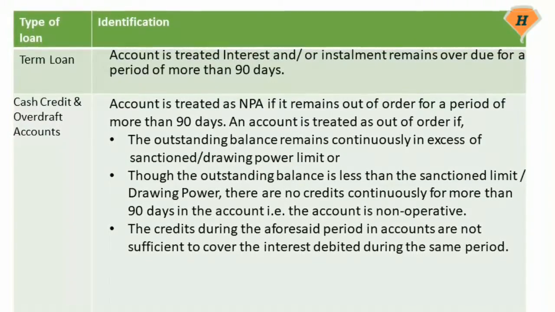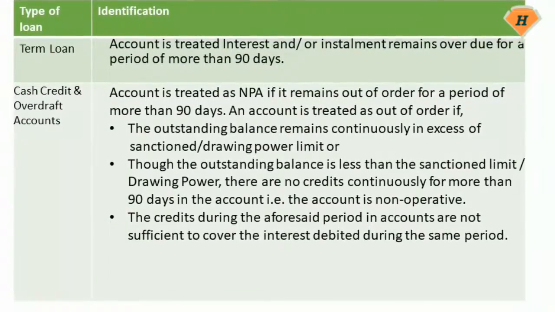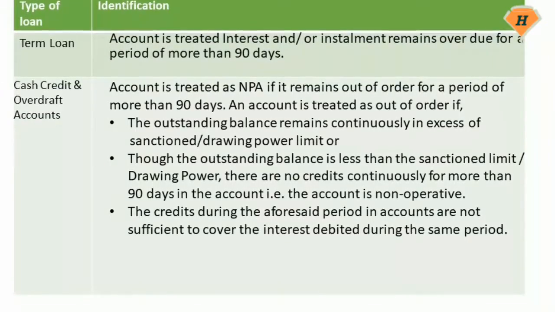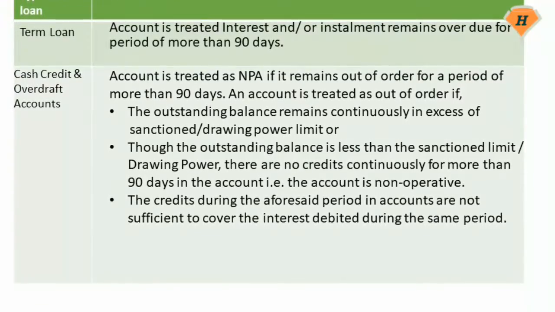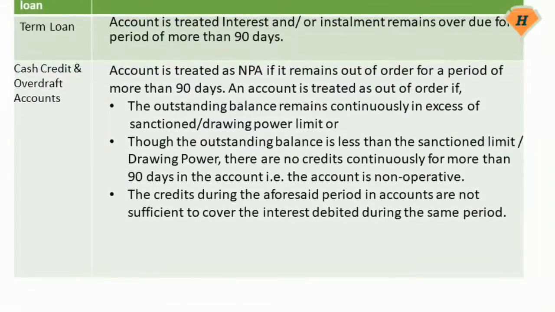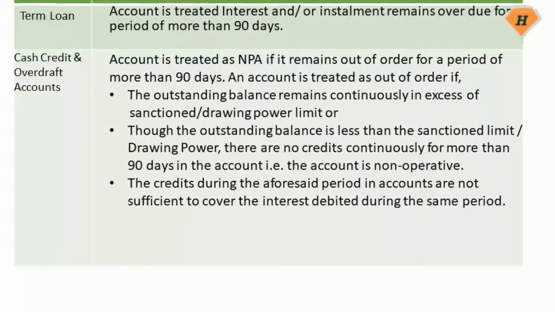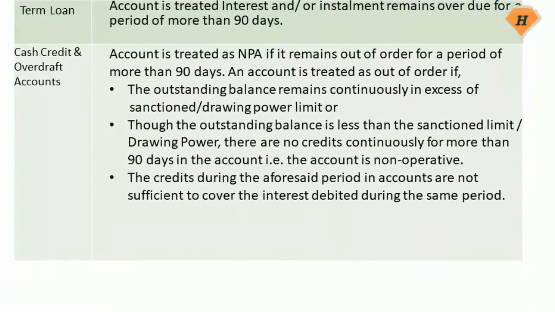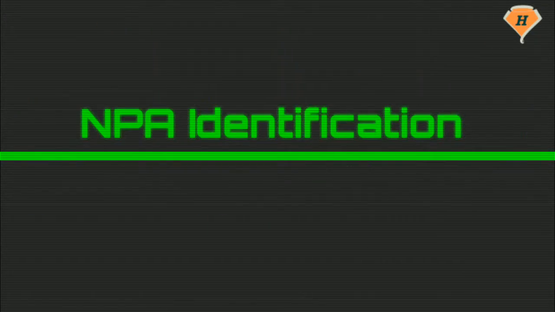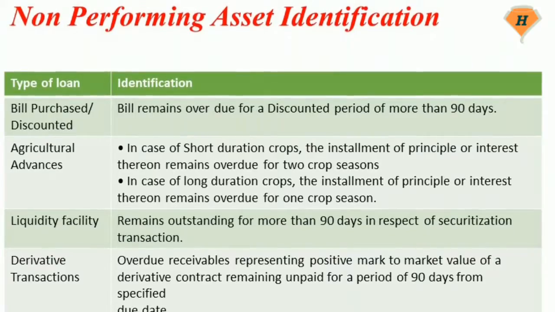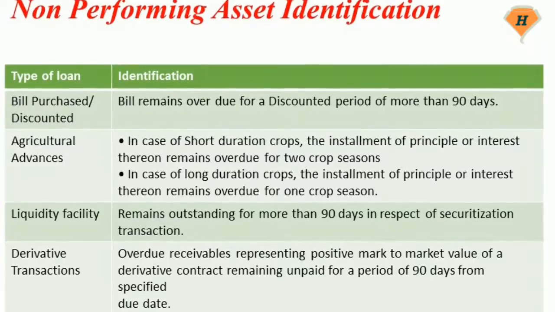An account is treated as out of order if: 1. The outstanding balance remains continuously in excess of the sanctioned or drawing power limit, or 2. Though the outstanding balance is less than the sanctioned limit or drawing power, there are no credits continuously for more than 90 days in the account, that is, the account is non-operative. 3. The credits during the aforesaid period in the account are not sufficient to cover the interest debited during the same period. In case of bills purchased or discounted, it will be treated as NPA if the bill remains overdue for a period of more than 90 days.